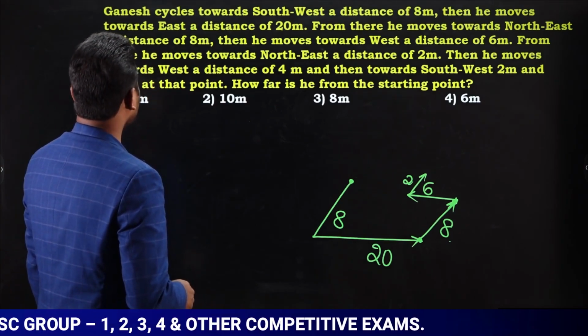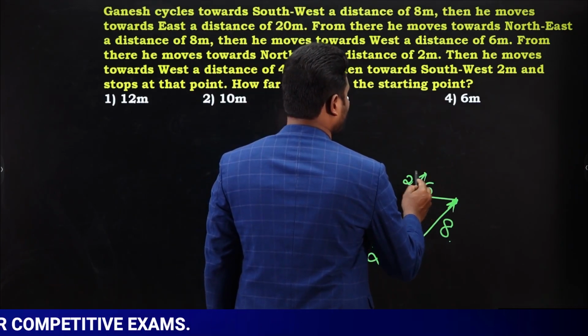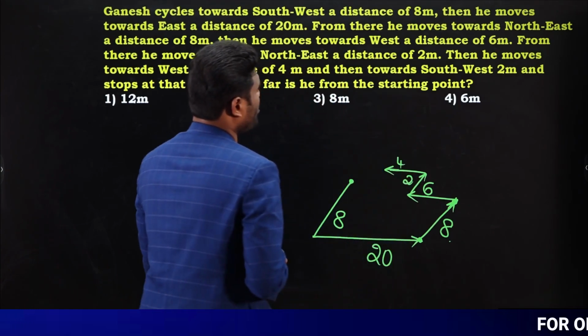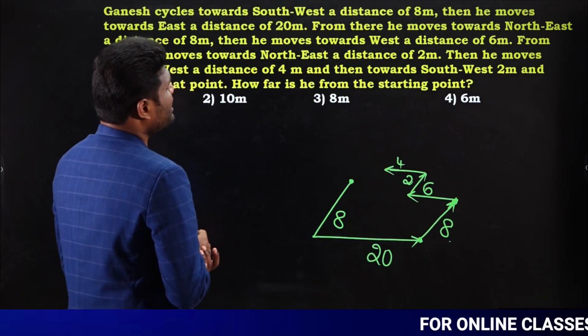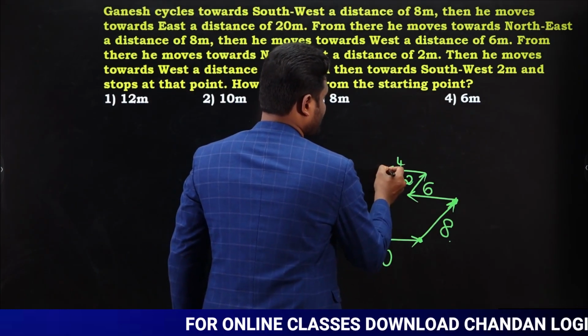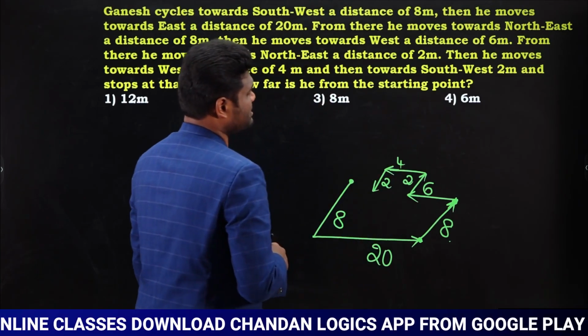Then he moves towards west a distance of 4 meters. From here he is moving again towards west. Towards west how many meters? Towards west 4 meters. Okay. Next, and then towards southwest 2 meters. Again towards southwest. This is south, this is west. Southwest means in this way. So southwest how many meters? Southwest 2 meters. Okay.